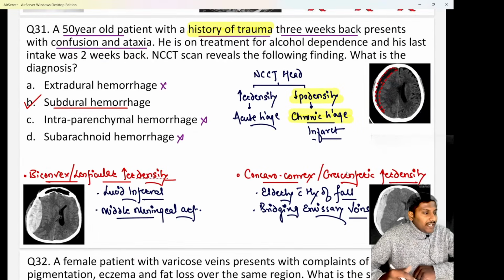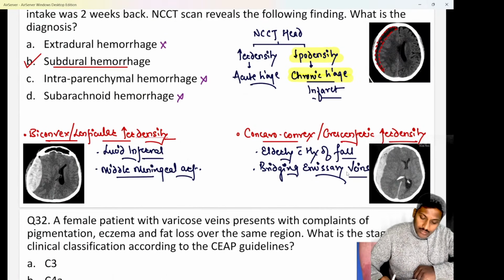Do remember, in subarachnoid hemorrhage the patient basically comes to you with complaints like thunderclap or worst headache along with nuchal rigidity. These are the symptoms, and the NCCT head classically shows you that star of death appearance, right? Now, important is, so here it is more likely a case of chronic subdural hemorrhage.